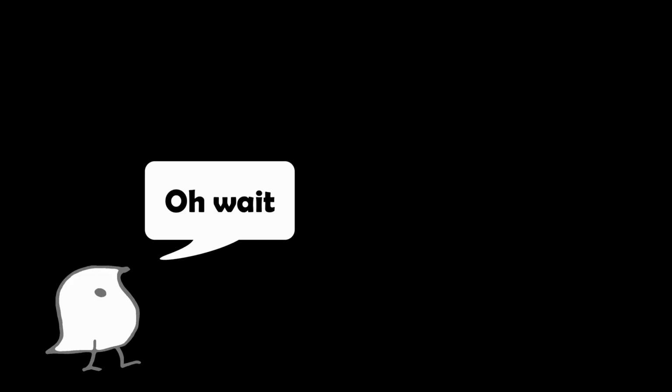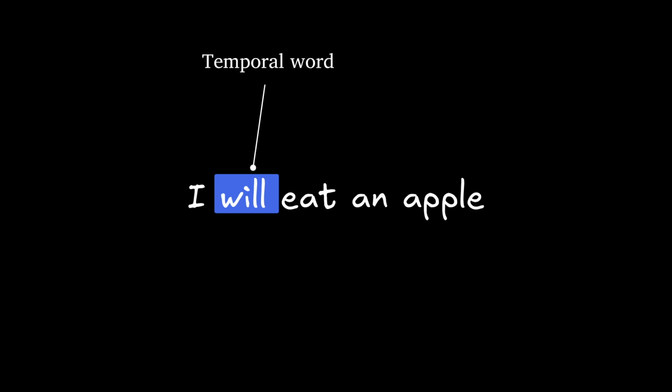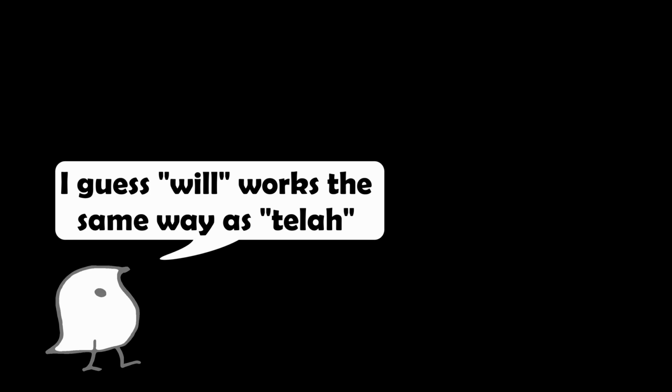With these examples, you may have realized something about English too. It has no future. While this video focuses on the past, you can see that in English, there is no future tense. But yet, you can still talk about it. For example, I will eat an apple. To express the future in English, you need to use the word will, which is not a tense, but a temporal word added to the sentence, similar to what we just saw with Mandarin and Indonesian.